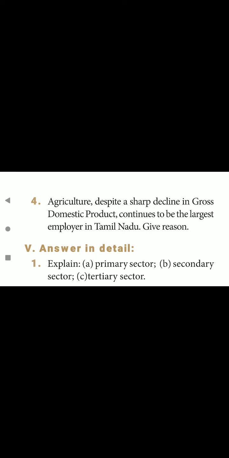Primary activities directly depend on the environment, as this refers to utilization of Earth's resources such as land, water, vegetation, building materials and minerals. It includes hunting and gathering, pastoral activities, fishing, forestry, agriculture, mining and quarrying. People engaged in primary activities are called red-collar workers due to the outdoor nature of their work.